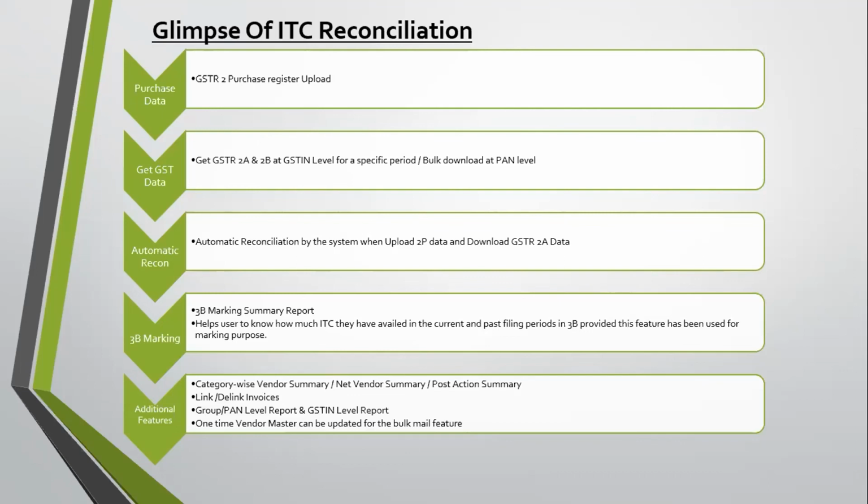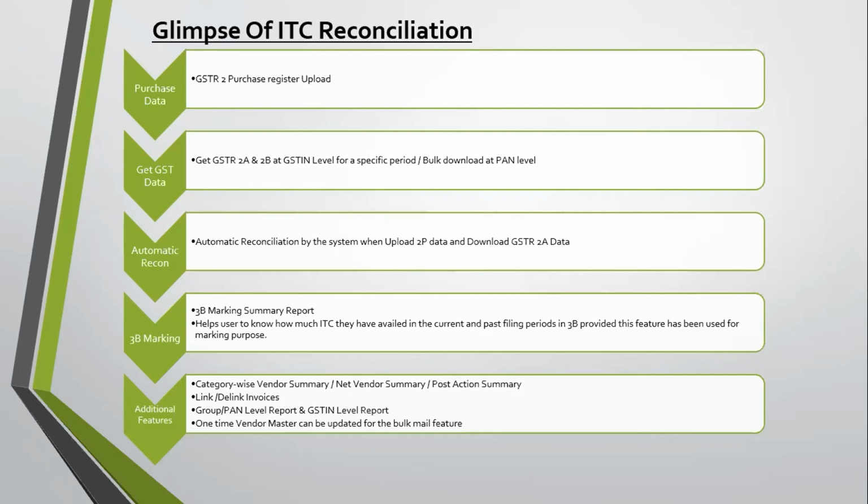Also there are some 3B marking features in the advanced portal. You can mark your 3B summary report, that is, which invoices you have to file or on which invoices you have to take the ITC. You can mark a particular invoice as 3B. You just click on that check, and those particular invoices will be shown in that 3B portal.